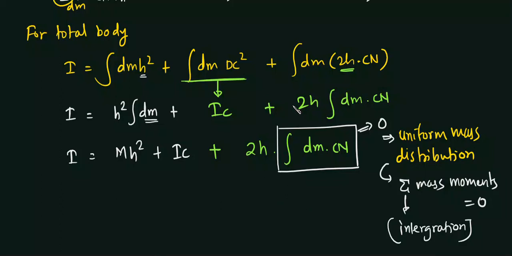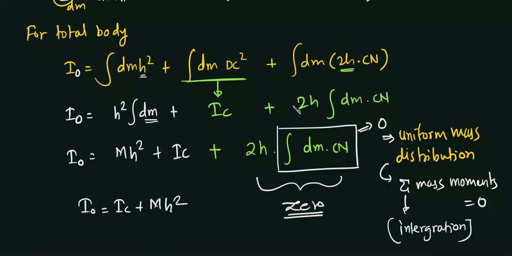Then what will happen? Each and every mass moment will not be equal to 0. But if you take the complete addition of these, plus minus everything will become 0, and this total term will become 0 if the mass distribution is uniform, and this moment of inertia about point O of the total body can be written as IC plus mh square.